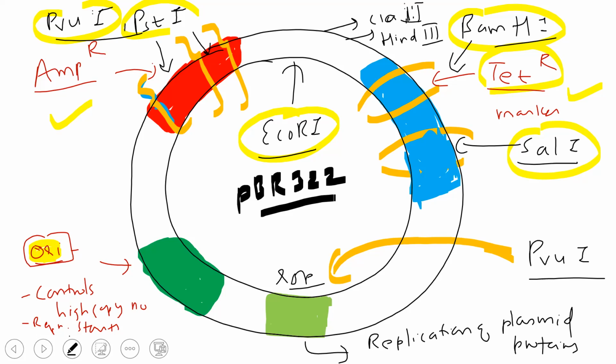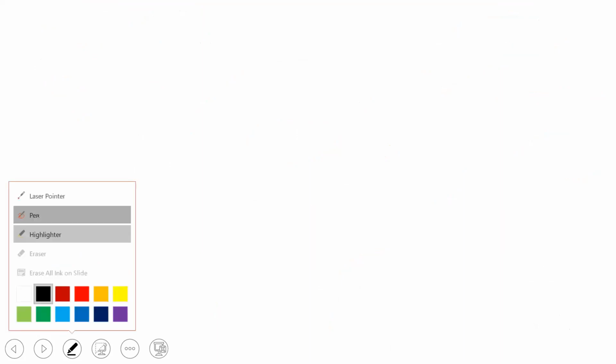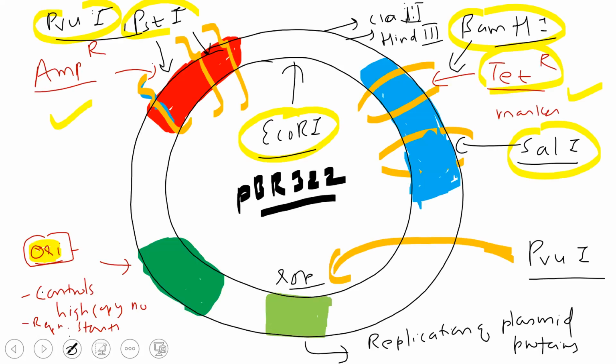Now there are two things. Let's say I am using BamHI or SalI, any one you take.